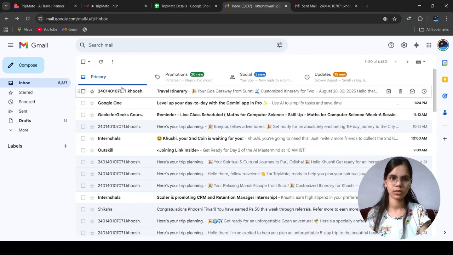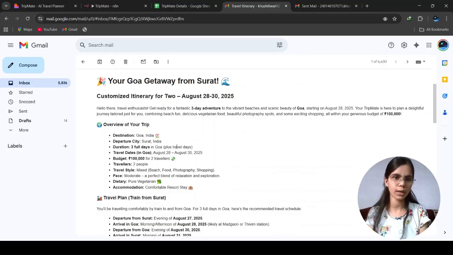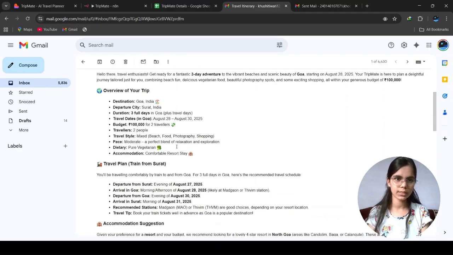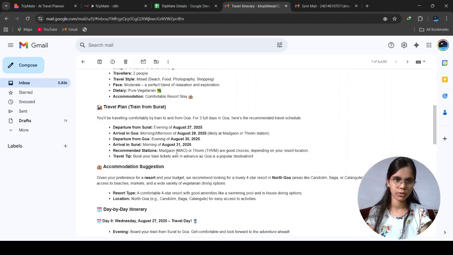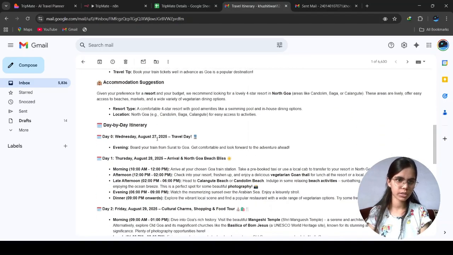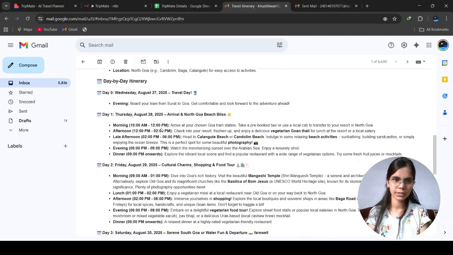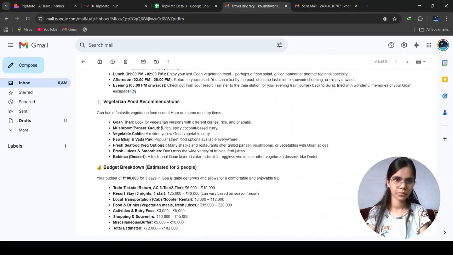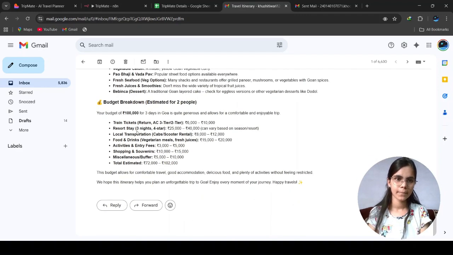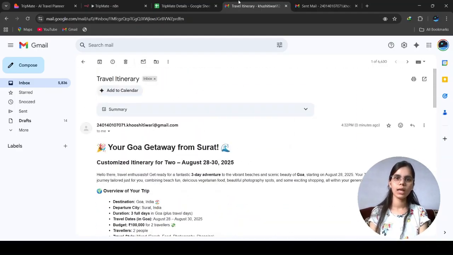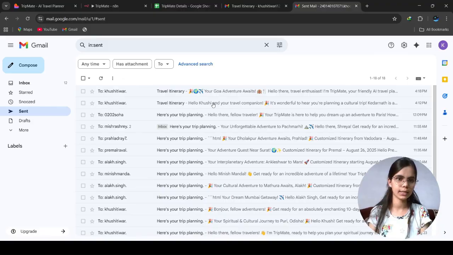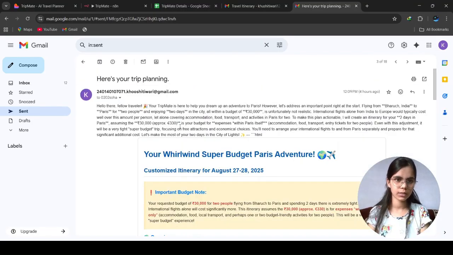So, here is our travel planning for Goa from Surat. You can see here is the overview of your trip, and here is your travel plan, accommodation suggestion and day by day itinerary. You can see it has also suggested some vegetarian foods in Goa and a budget breakdown. Okay, so here is the output, and some of my friends had also tried this, so you can see their output.